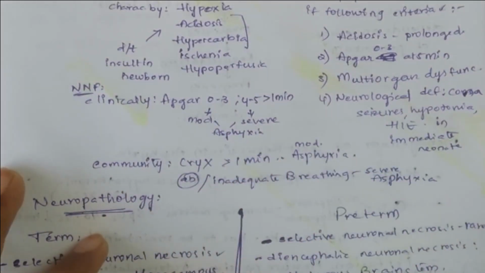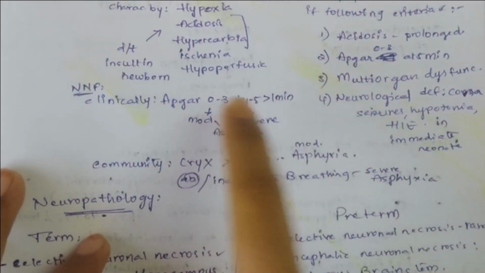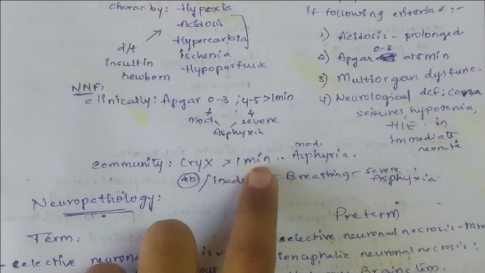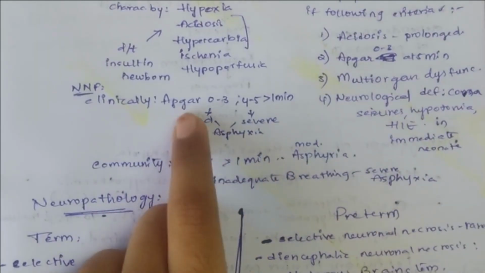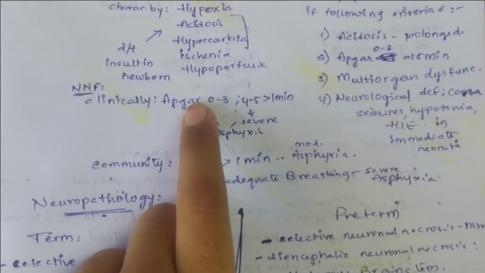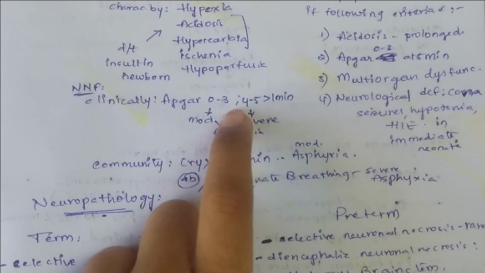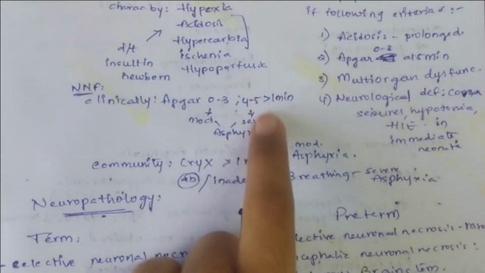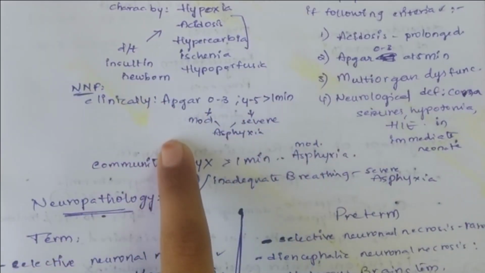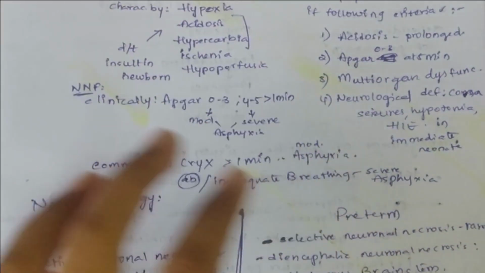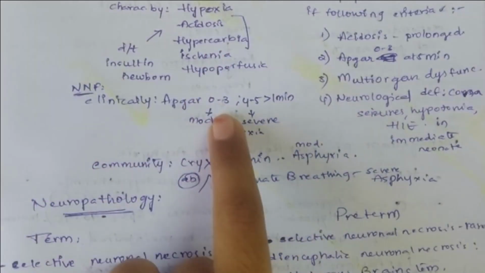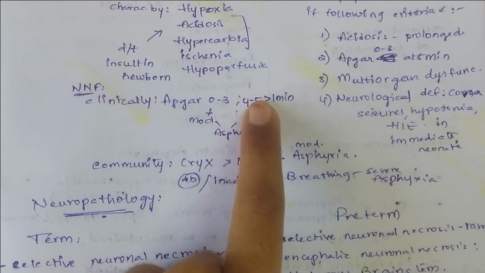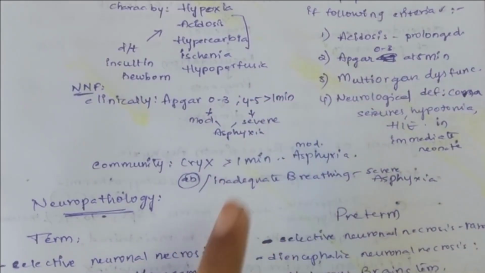And if you sum up all those points, if it is 0 to 3, then it is moderate asphyxia. Sorry, it is reverse. If it is 0 to 3, it is severe asphyxia, and if it is 4 to 5, it is moderate asphyxia. If you calculate this Apgar score after 1 minute of birth, then if it is 0 to 3, it is called severe asphyxia, and if it is 4 to 5, it is called moderate asphyxia.